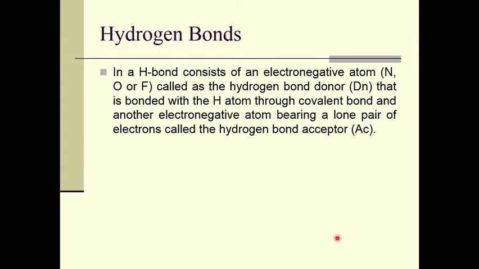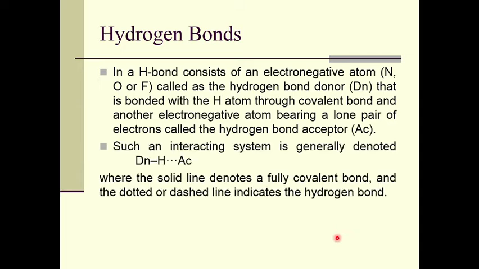So, nitrogen, oxygen or fluorine all contain lone pairs, and therefore, they can interact with the hydrogen atom in another molecule, and they act as a hydrogen bond acceptor, right. So, such an interacting system is generally denoted by D-H, donor covalently bonded with hydrogen, which is hydrogen bonded with the acceptor atom, right.